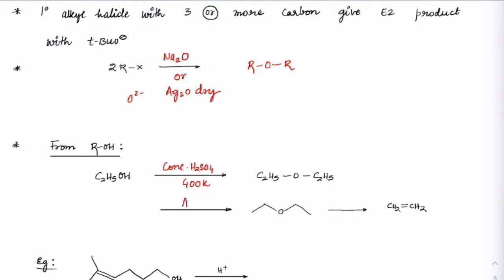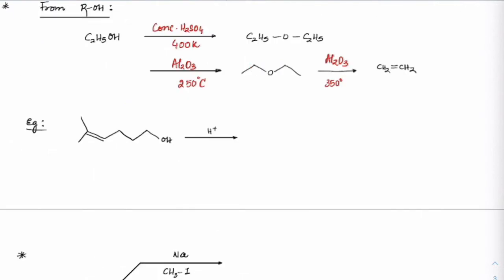Similarly, if we use Al2O3 and heat up to 250 degrees centigrade, it will exist like ethers. If you go up to 350 degrees centigrade, the Al2O3 will turn it into alkenes. We have seen the case that with concentrated H2SO4 also, if you heat at a higher temperature, 423 kelvins, it will also convert into alkene. So if a question is given where H plus has to be treated with an alcohol which also has a double bond,